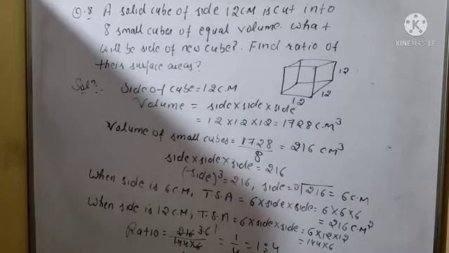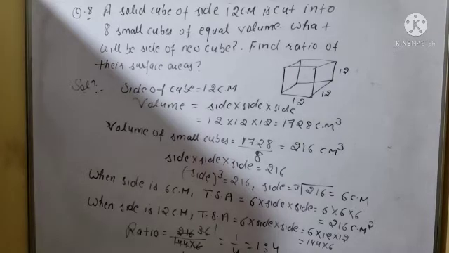So what will be the volume of 1 small cube? It will be 1728 divided by 8, so 216 cubic centimeters. Clear? Now you know very well the volume formula is side into side into side, and this is equal to 216. So the side of this small cube will be the cube root of 216. It will be 6 centimeters, because when you multiply 6 three times, 6 into 6 into 6, you get 216.